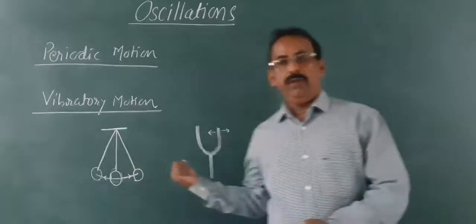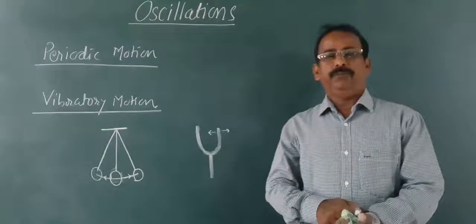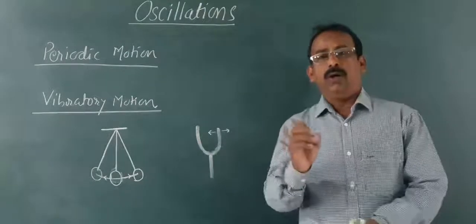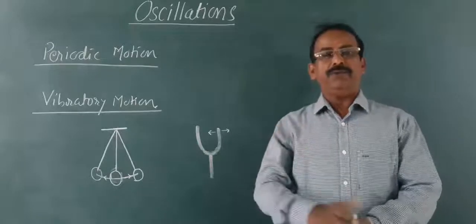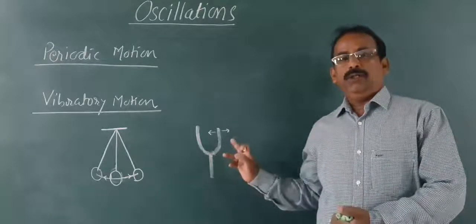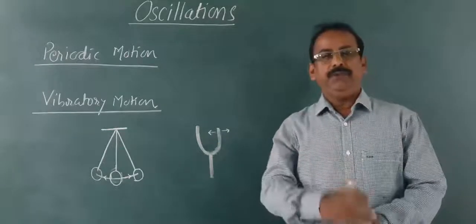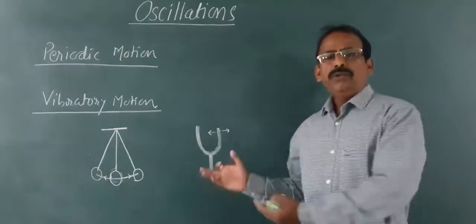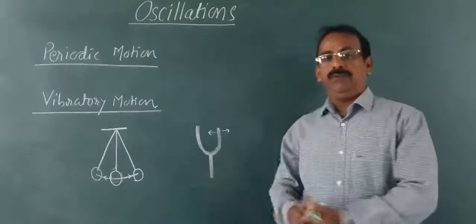When we hammer this tuning fork on some rubber pad, the prongs will vibrate to and fro about their mean position. This is also called vibratory motion or oscillatory motion.